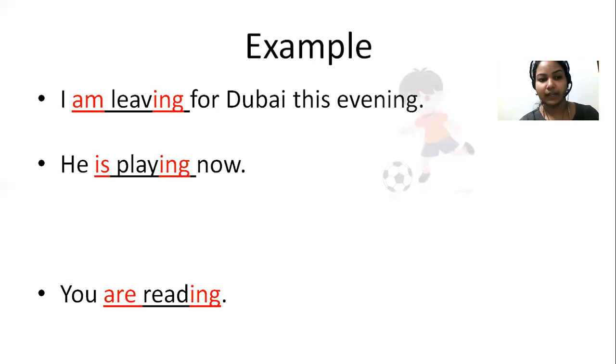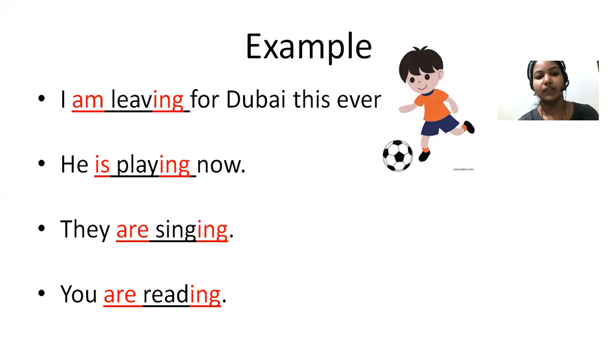And yeah, they are singing. Okay, so here they is a plural subject, so you have to write are. Okay, they are sing plus ing, singing. You are reading. Okay, so this is how you have to frame a sentence in present continuous tense, or progressive tense. Okay, present progressive tense or present continuous tense.